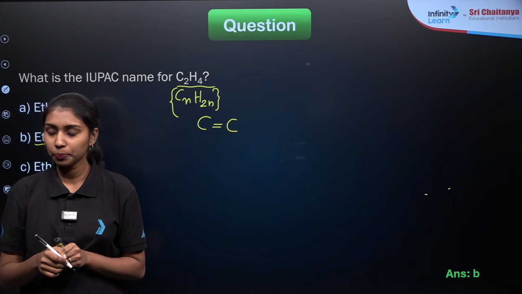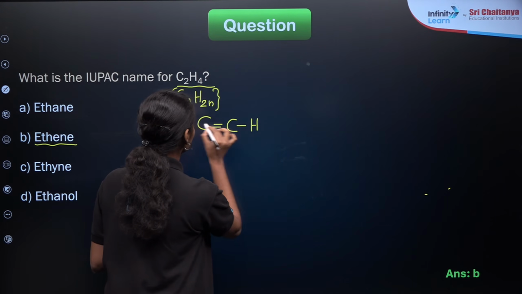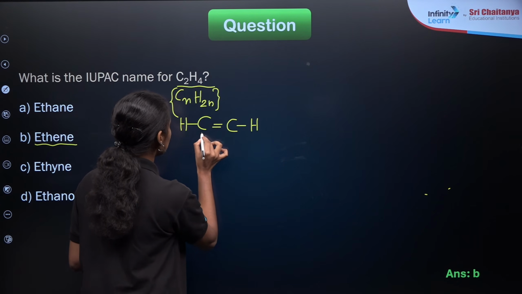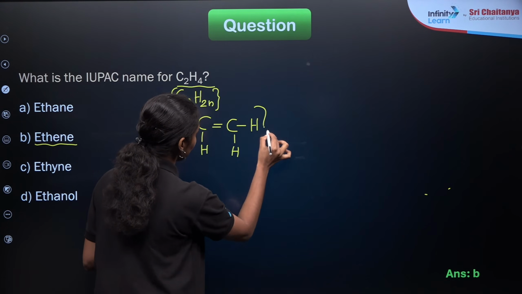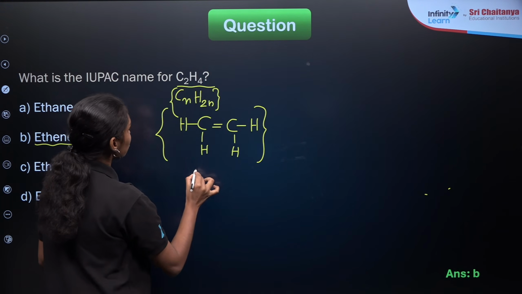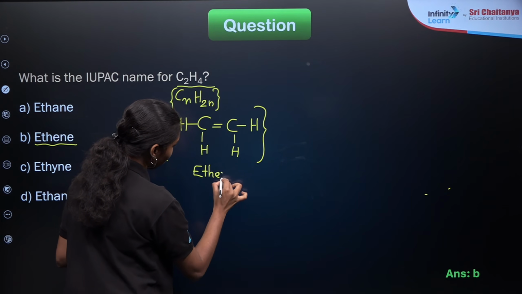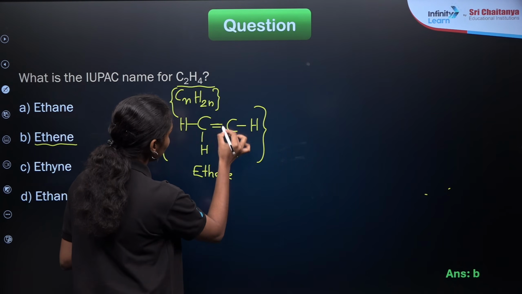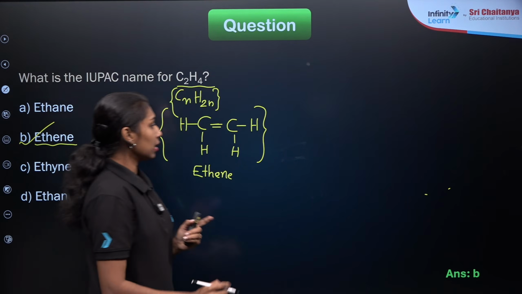Are you getting my point? Yes. So we need to balance the valencies of carbon by taking the other 4 hydrogen atoms. So this will be the structure of the C2H4 molecule, and the name will be ethene. For a two carbon compound, the word root will be eth, and for the double bond it will be ene. So ethene will be the name of this compound. Clear?